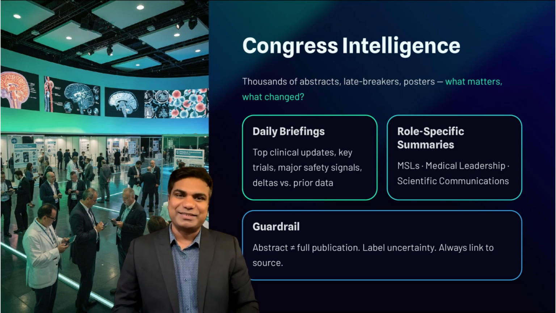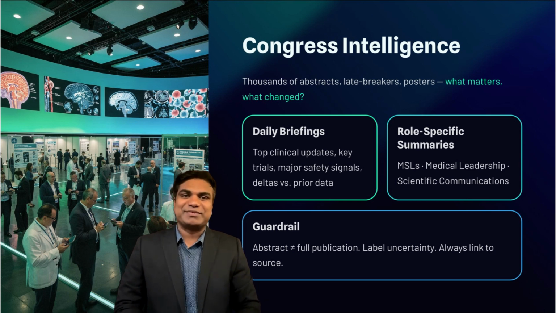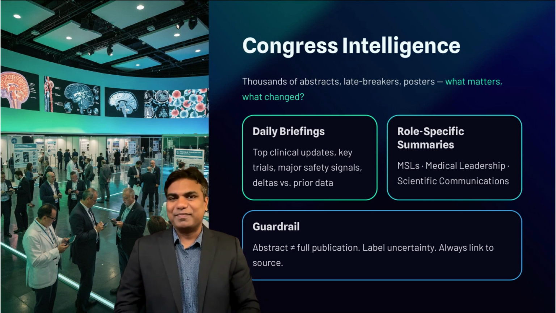A Congress intelligence agent can ingest Congress programs, abstracts, and public presentation materials. It can categorize content by disease area, mechanism, endpoint, population, and competitor. It can generate daily briefings with the top clinically meaningful updates, key trials, and major safety signals. It can highlight deltas, what is new compared to prior data.